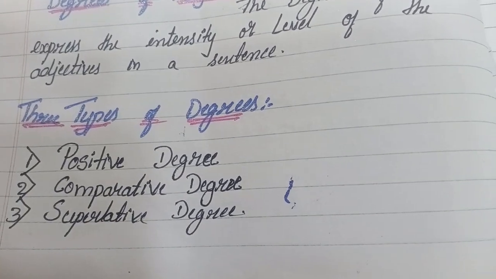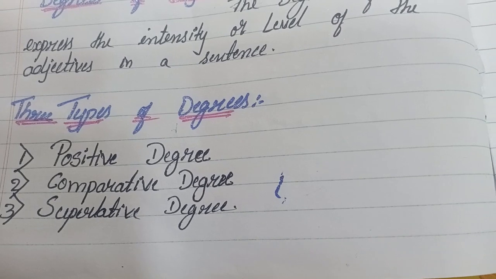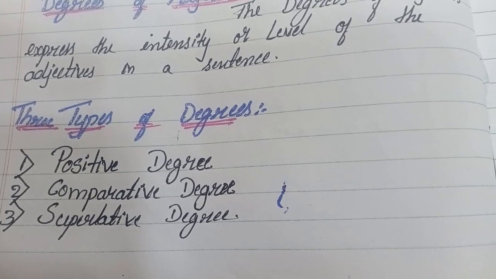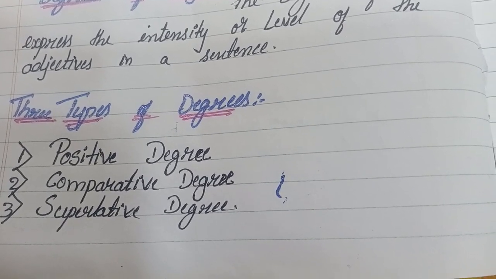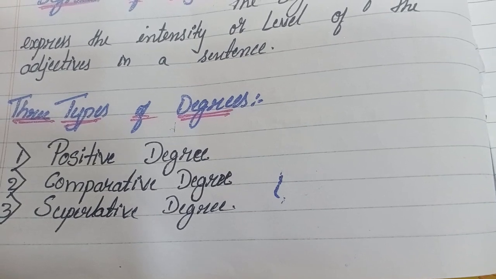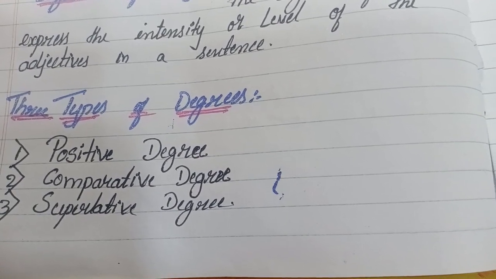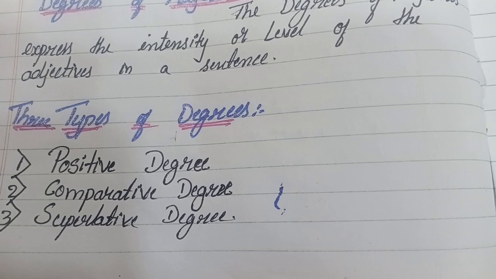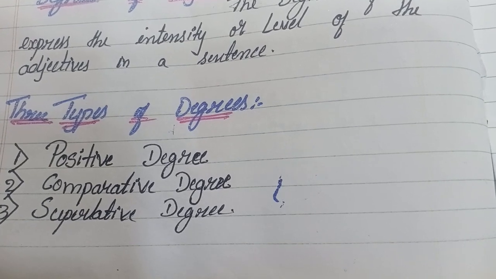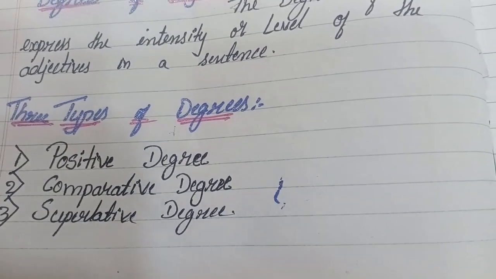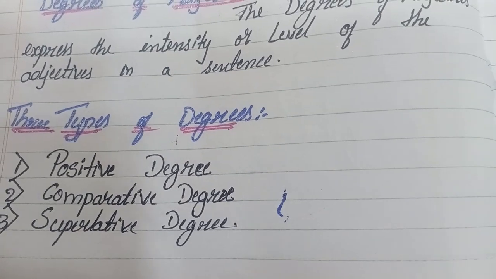There are three types of degrees in adjectives: positive degree, comparative degree, and superlative degree. These are the three types of degrees of comparison or degrees of adjectives.